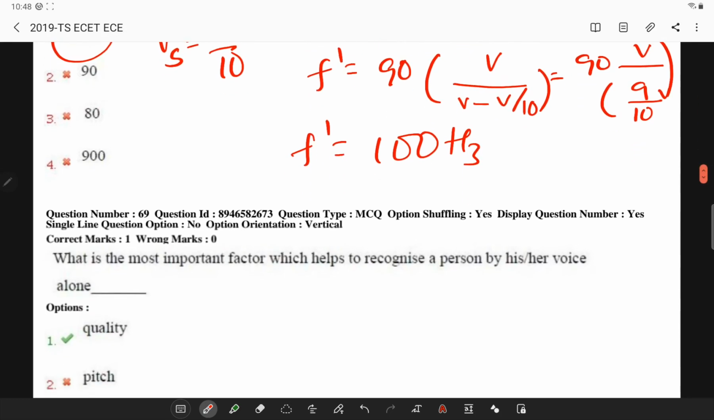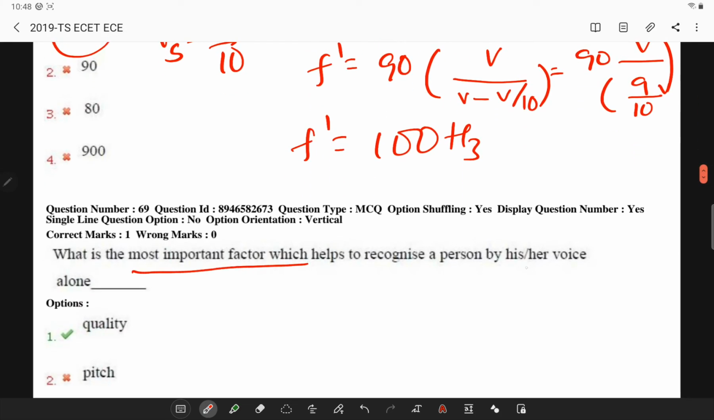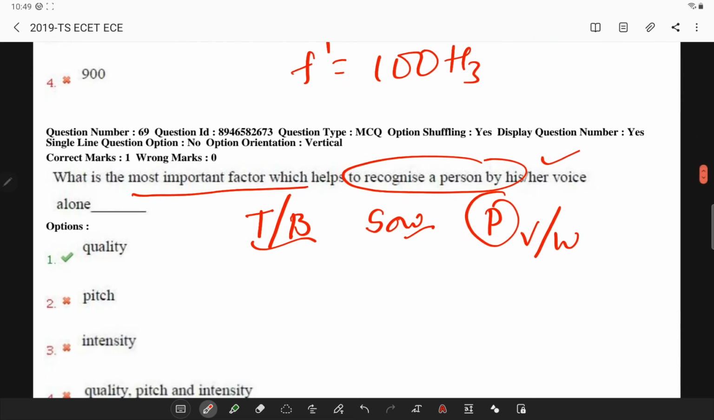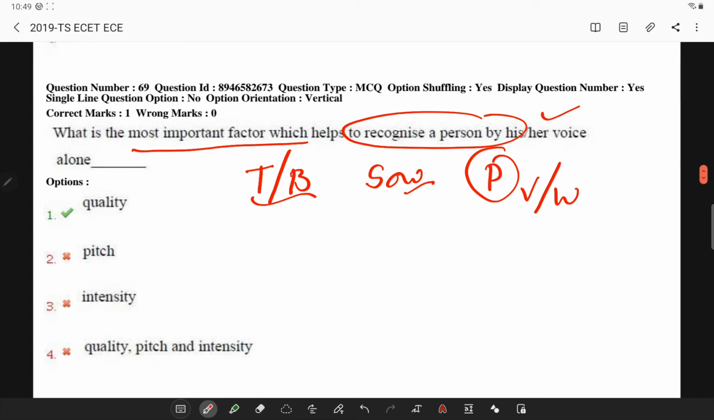Next, which of the following is an important factor to recognize a person by his voice? Timbre and pitch are the characteristics of sound that make it possible to identify a person by his voice without seeing him. So I can call it timbre and pitch. However, it is given in this case as quality, but I go with timbre and pitch.